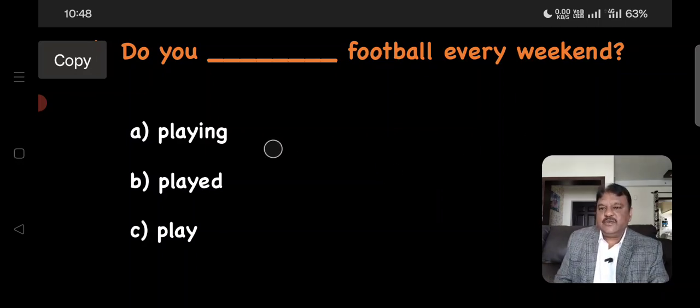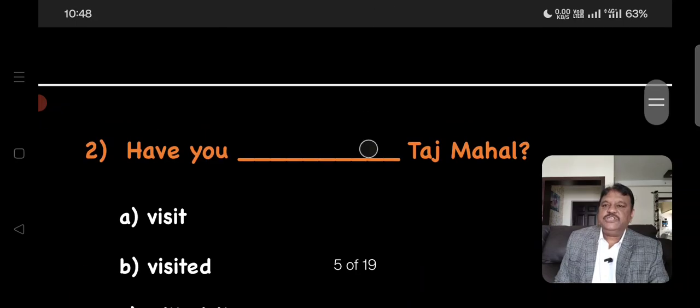So let's check which option is said in simple present tense. Playing is not a simple present tense verb. Played is a past tense verb. Play is the simple present tense verb. So the right option here, the right answer here is C, play. Do you play football every weekend? That's the right answer, right? Question number 2.